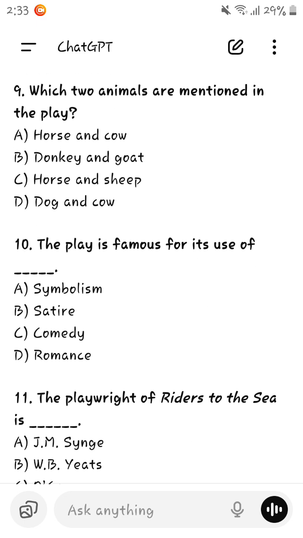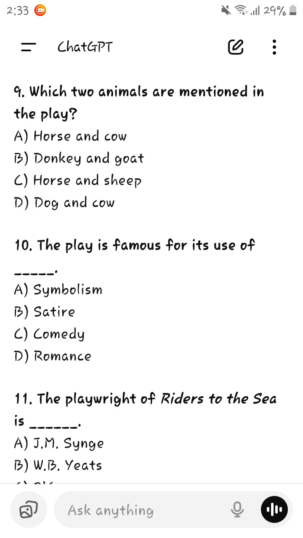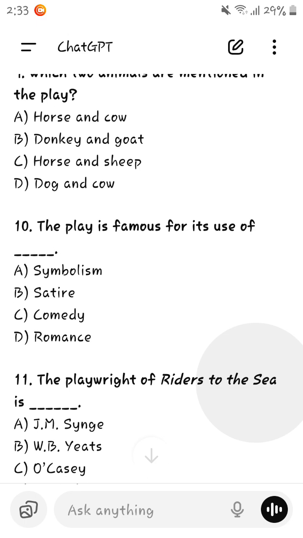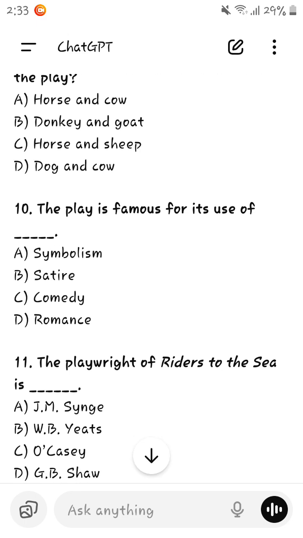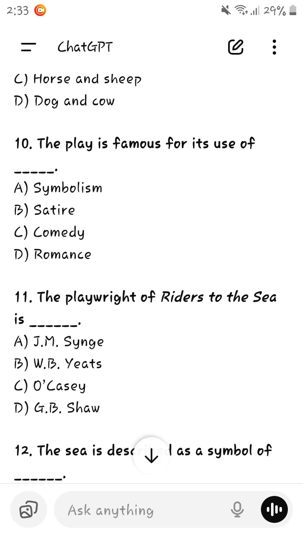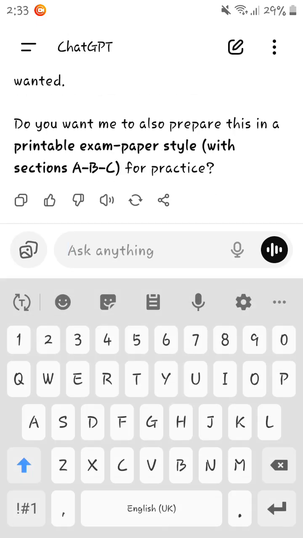The play is famous for its use of what? This is the question which I will not answer. The play is famous for its use of what? Symbolism or what? The playwright of Riders to the Sea.